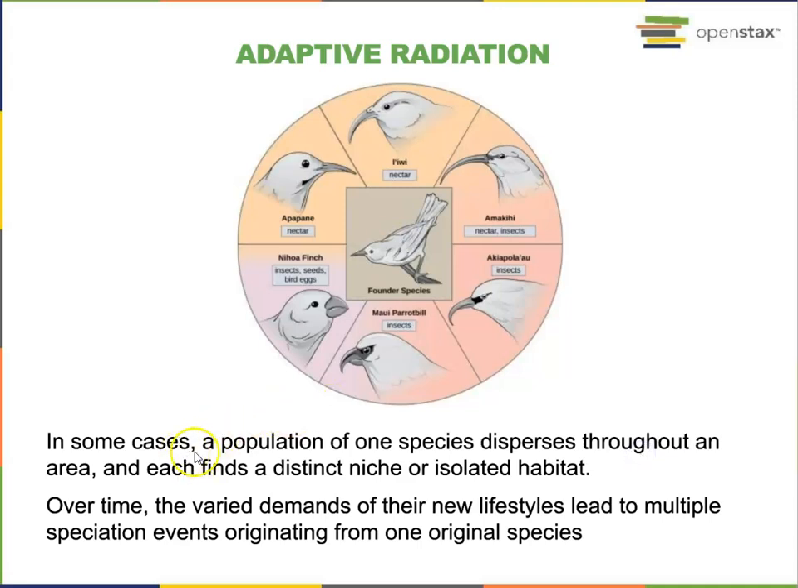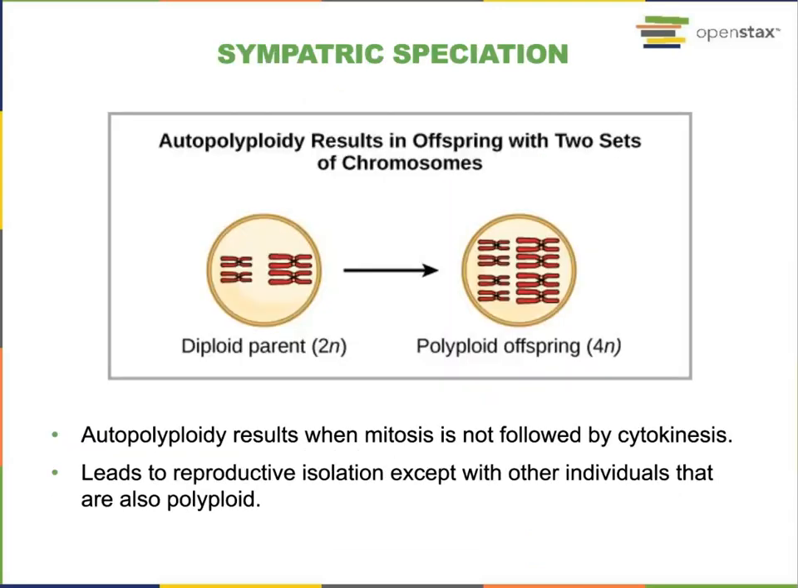In some cases, a population of one species disperses throughout an area, and each group finds a distinct niche or isolated habitat. The varied demands of their new lifestyles lead to multiple speciation events originating from one original species.